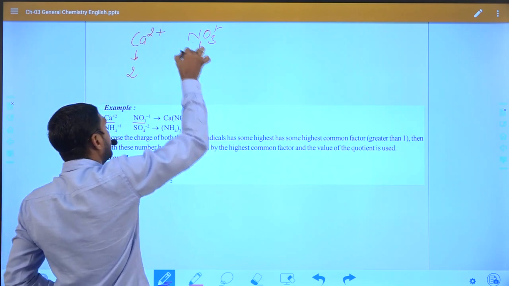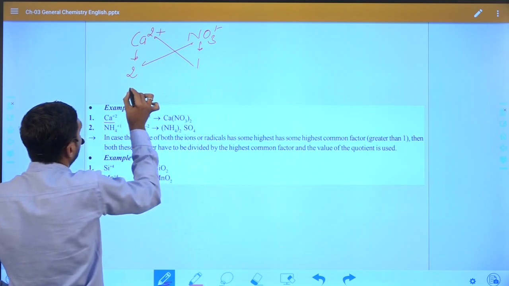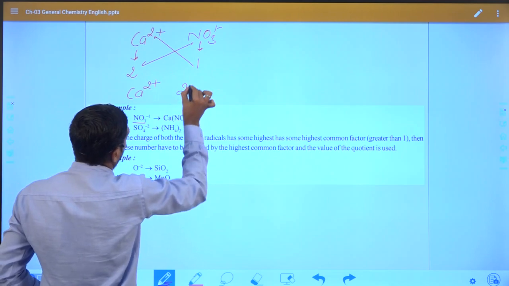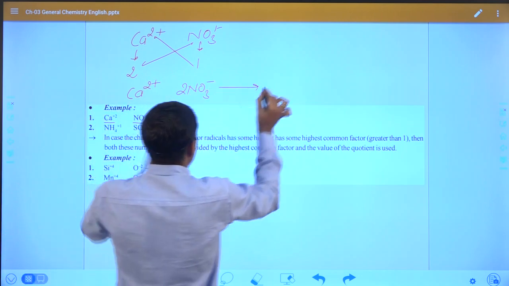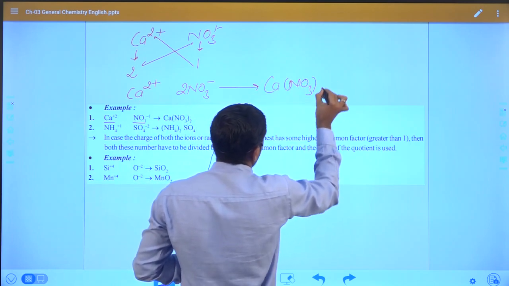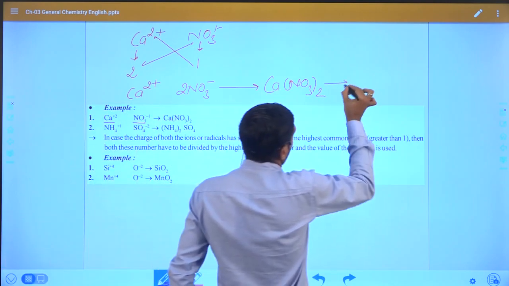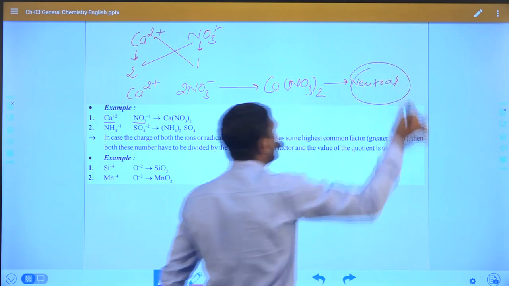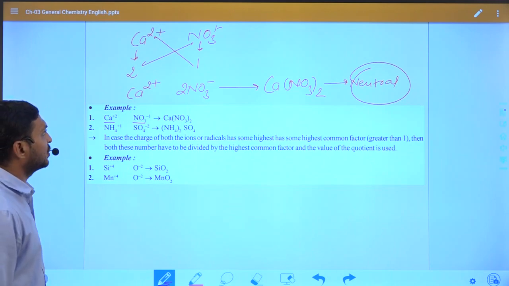Then if we cross multiply to each other, the formula will become calcium plus 2 and 2 NO3 minus 1. So that will become calcium NO3 twice, Ca(NO3)2. So this compound will become neutral. Okay, that is how we can formulate different types of compounds based on two rules.